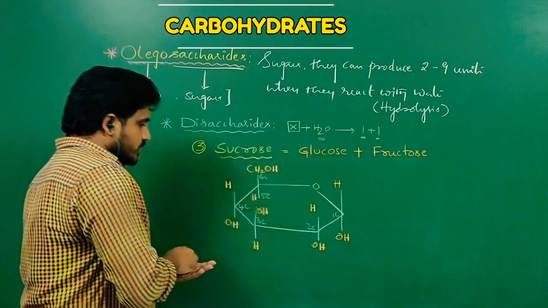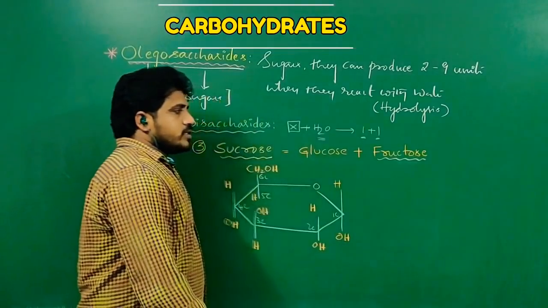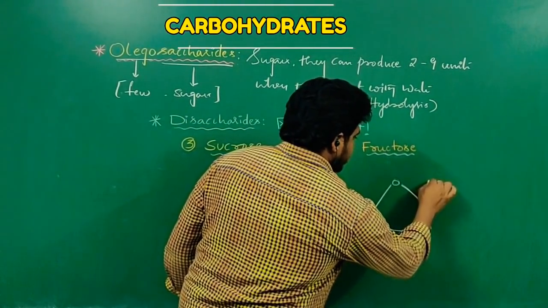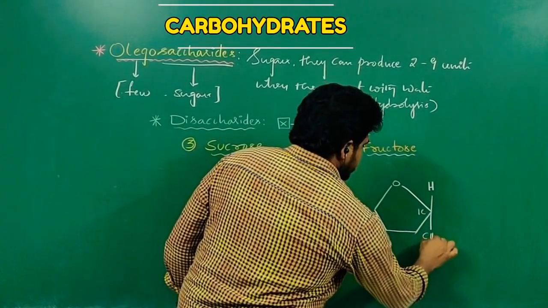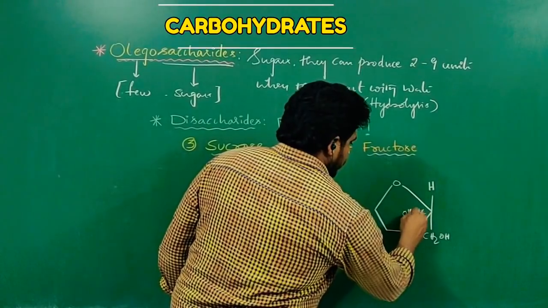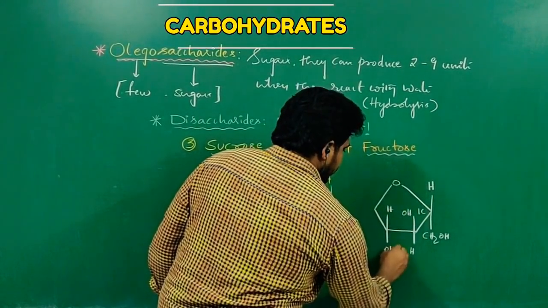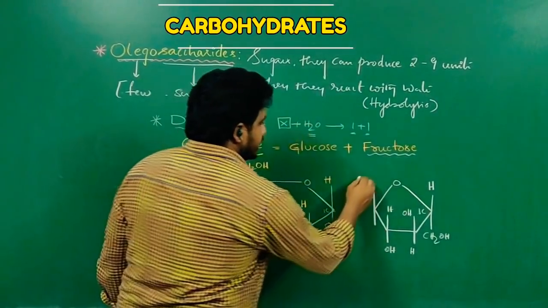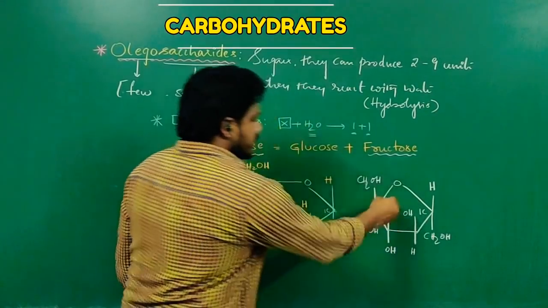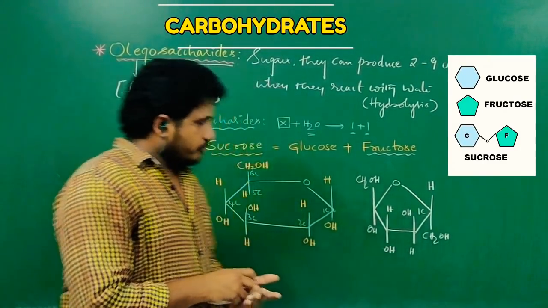You are seeing the two structures, right? Now I am drawing the fructose. Fructose forms a furanose structure. At the first carbon CH2OH, at the second carbon OH and H, and at the third carbon H and OH, and at the fourth and fifth carbon here CH2OH and here OH. So this is the furanose ring structure of fructose.